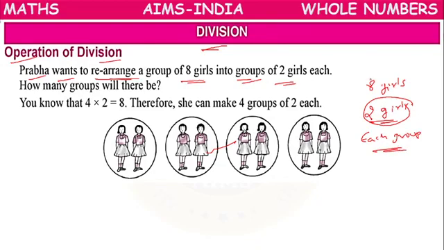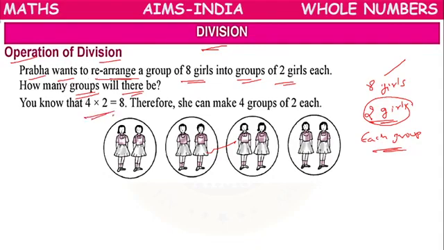Like that she wants to arrange 8 girls into groups. So now the question is, how many groups will be there if Prabha arranges like that?